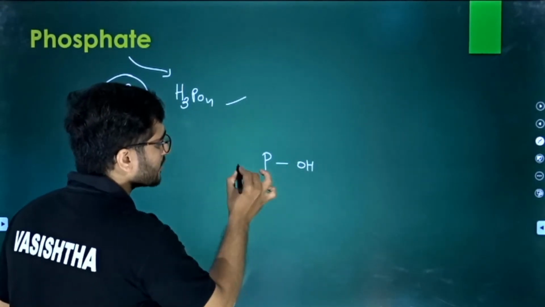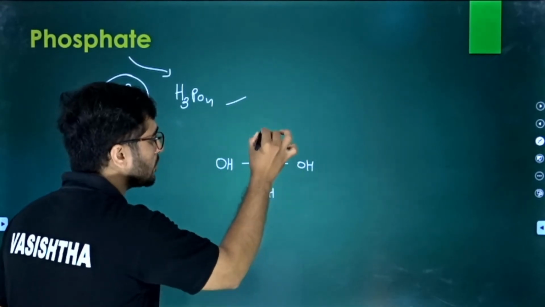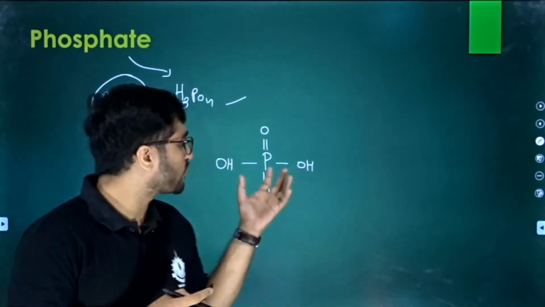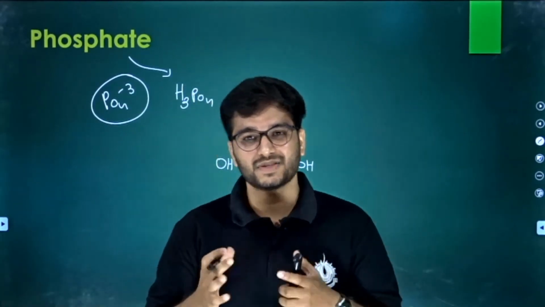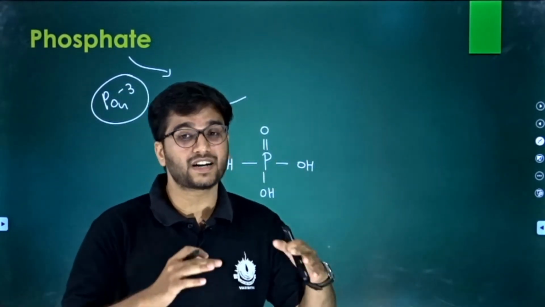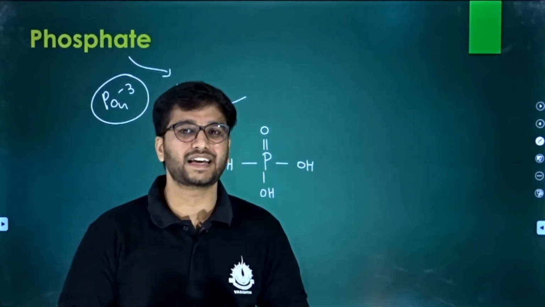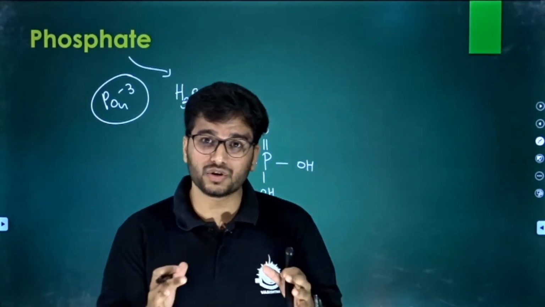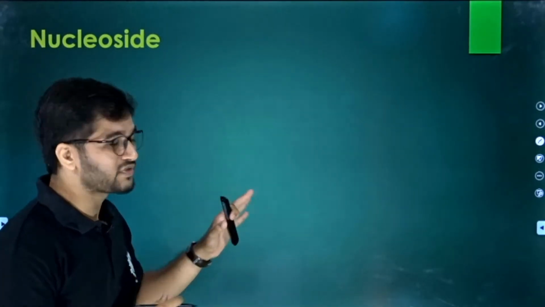So it is like this: phosphate with three hydroxyl groups, and as phosphorus has the oxidation number 5, we have a double bonded oxygen. So these are the three prime components, very essential for the formation of one and only substance, that is a nucleotide. As we have learned all the units, let's further move on to the discussion of structure.